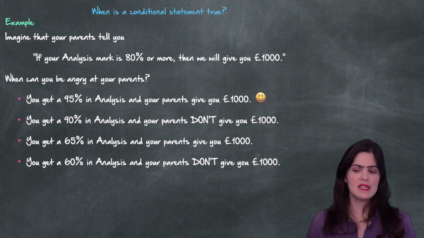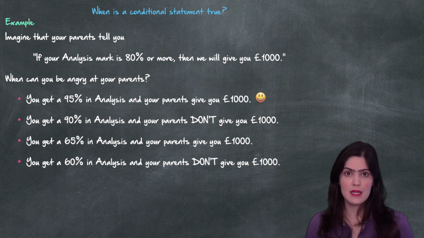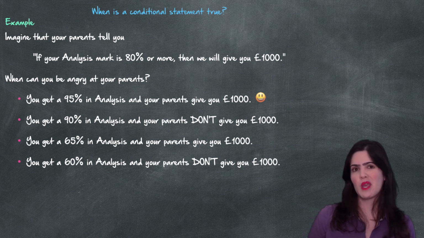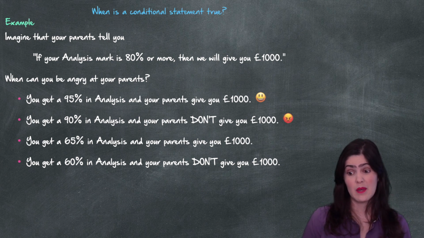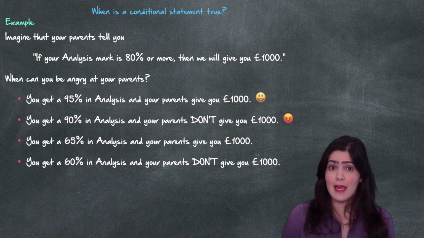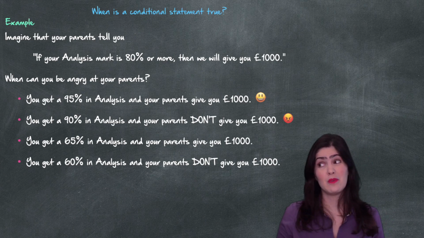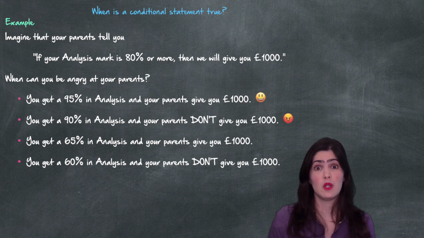But now what happens if you get 90% in analysis and your parents said, we were joking, you are not getting the £1,000. You are right to be angry because they promised you that if you got more than 80%, you were going to get £1,000 and you didn't get anything. So they lied to you.